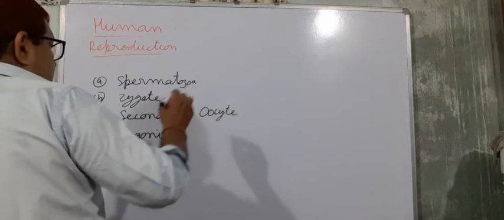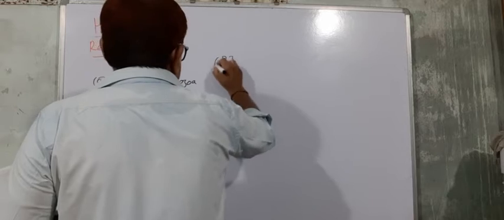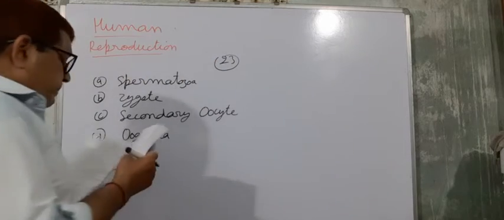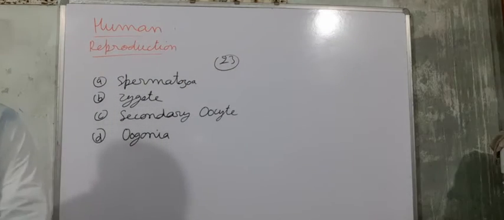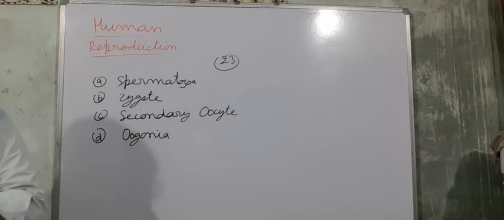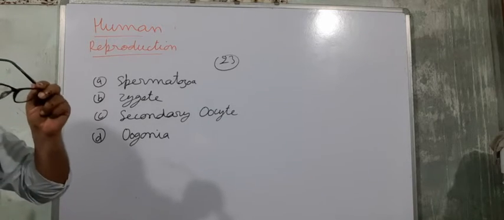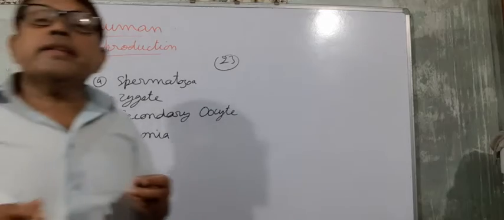So you have to tell which among them has 23 chromosomes.